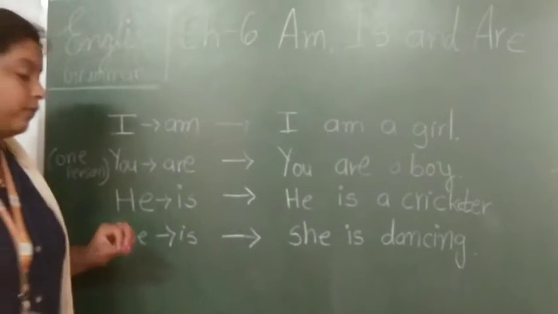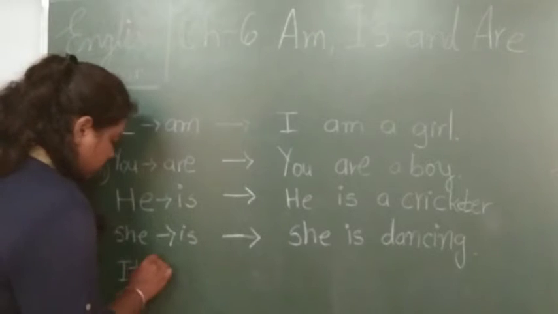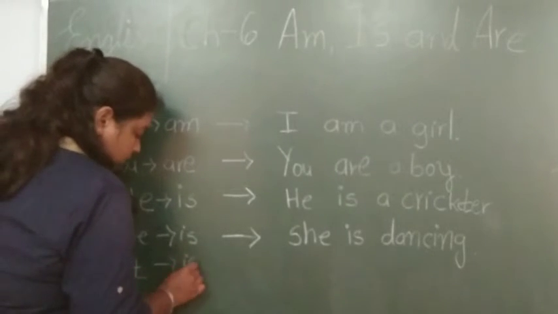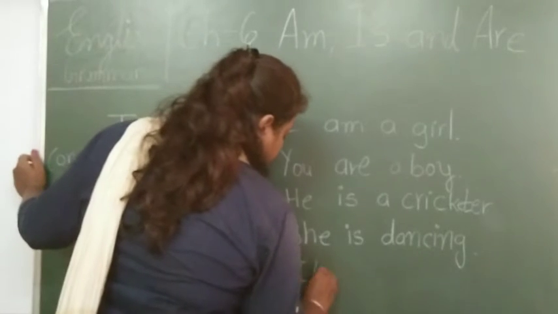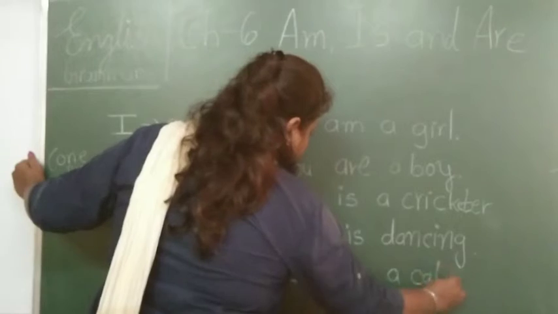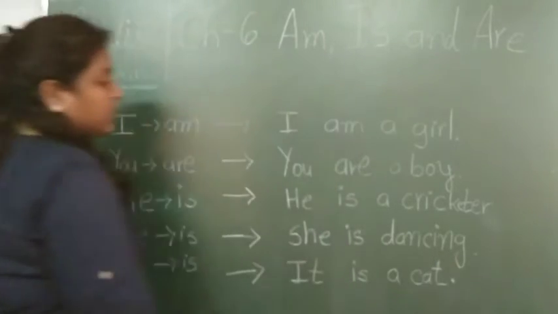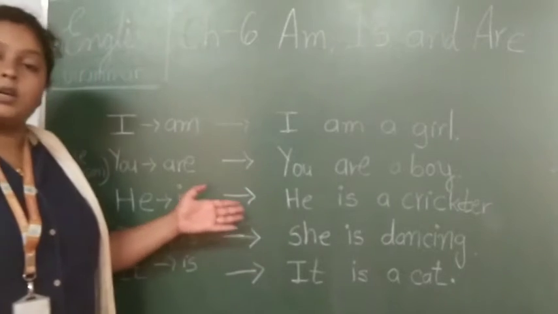That will be a meaningful sentence. Okay. Now next and the last is it. It is. So we can say it is a cat. It is a cat. Okay. So these are the examples of the singular.